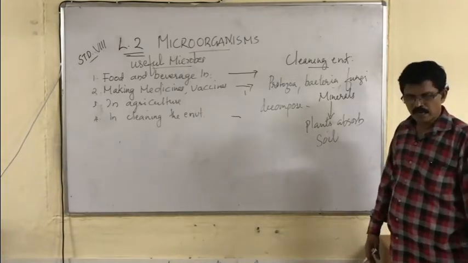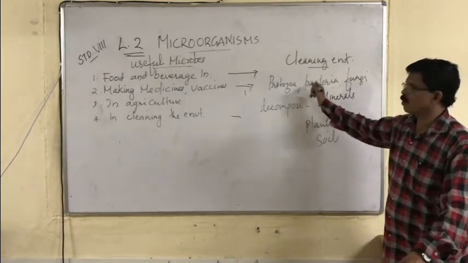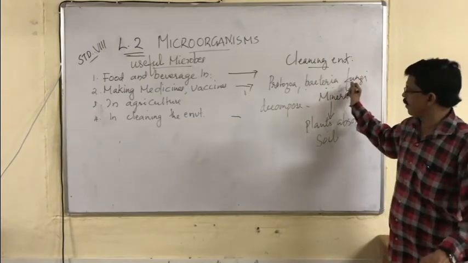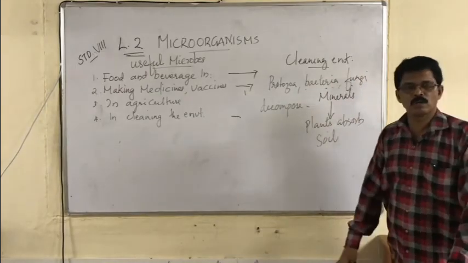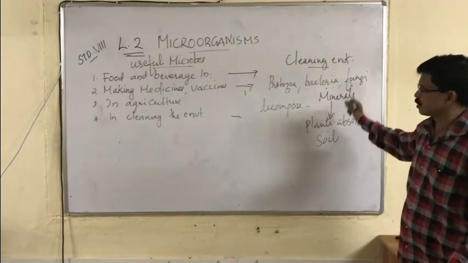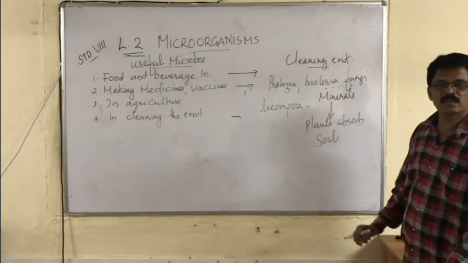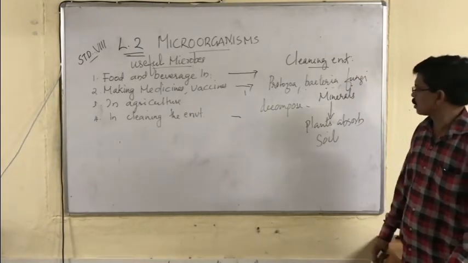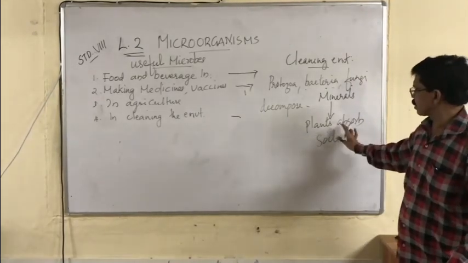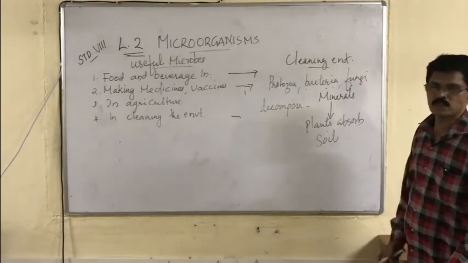So, cleaning the environment includes protozoa, bacteria, fungi. They decompose the dead bodies of various organisms and convert the dead bodies into minerals. That minerals come to the soil. Plants can absorb these minerals.